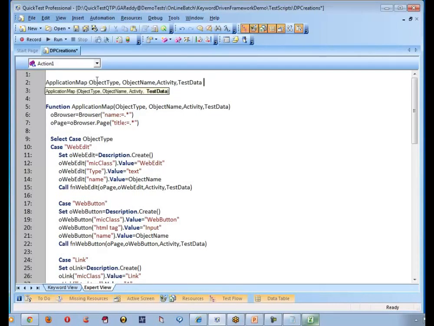Good. So let me say, what is the object type? Let's say I want to work with web edit. What is the object name? Object name is Q. And what is the activity? Activity is set. I want to enter something. What is the data? My data is GRD. Is this point clear? I'm calling the application map where I want to work with web edit.